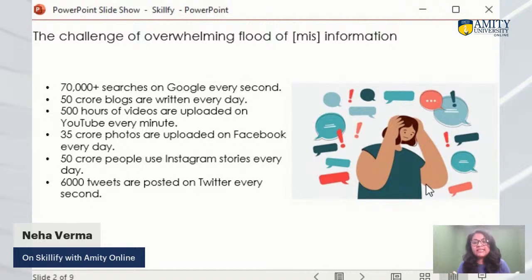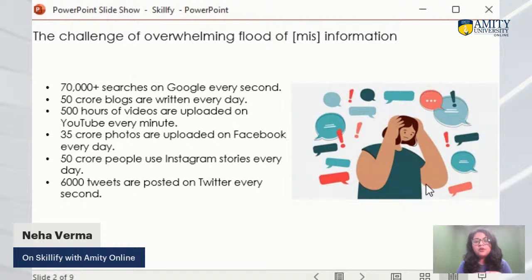So now you can easily calculate how much information there is on the internet in terms of text, images, videos and audio, right? And dealing with this flood of information or misinformation is very hard for all of us, because everybody is posting on social media and there is no filter. Nobody can check whatever is written or visible on the internet, whether it is true or not, right? We can't verify each and every part of the information on the internet.